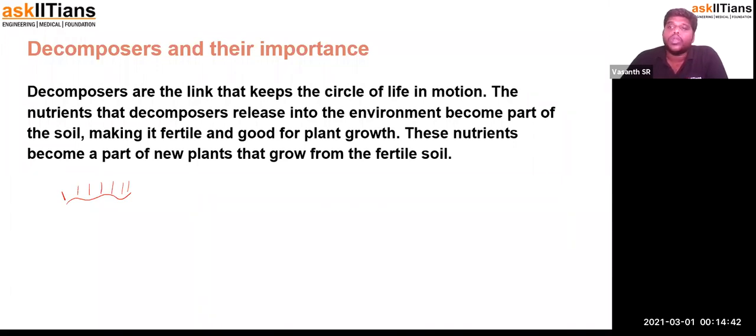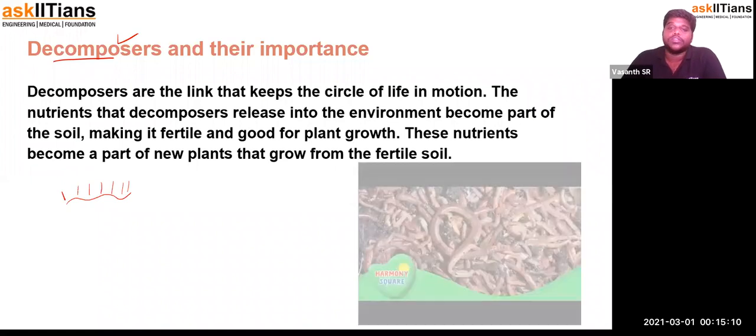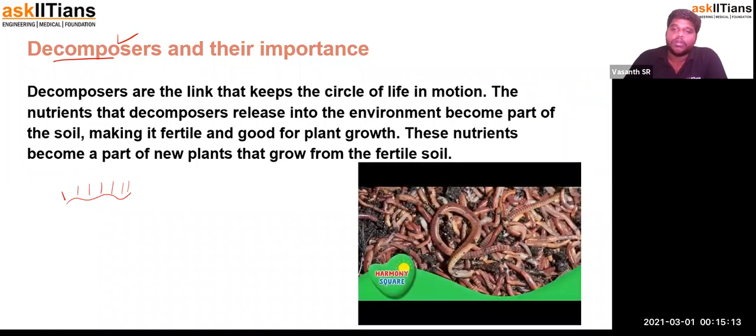When these organisms are dead, or when fecal matter is delivered to the land, they have to be broken down to simpler substances so that the nutrients can be replenished into the environment. This nutrient replenishment is done by decomposers. That's why it is very important. If not, there will be no breaking down of complex material. It will not happen if the decomposers are absent. So that's why decomposers are very important. The earthworm is a very famous decomposer, which breaks down complex material into simpler substances, and they also serve as nutritious material for the plants to take up.